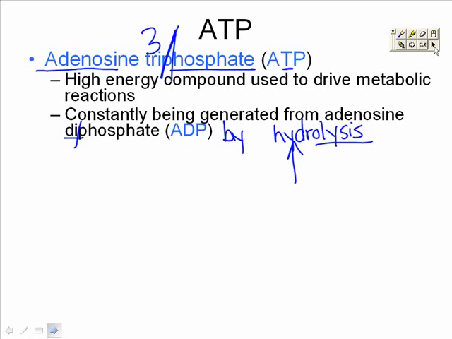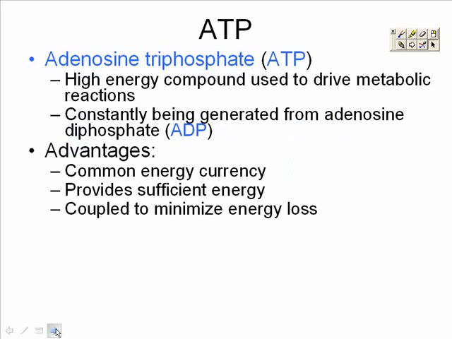So why is ATP such an important common energy currency? Because it has these 3 advantages. One, it is common. Every cell of every organism on the planet can use ATP. It does provide in this hydrolysis reaction a sufficient amount of energy. Notice sufficient here. That is an important term. Sufficient means just enough. Not in excess, not too little, just enough. What this does is provides us enough energy to do our work without wasting energy.